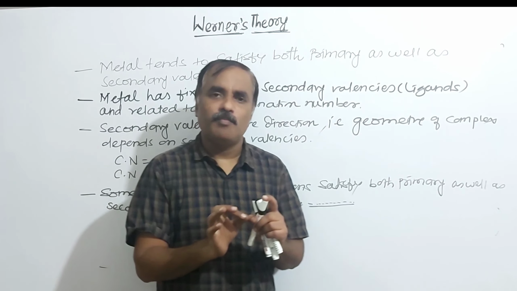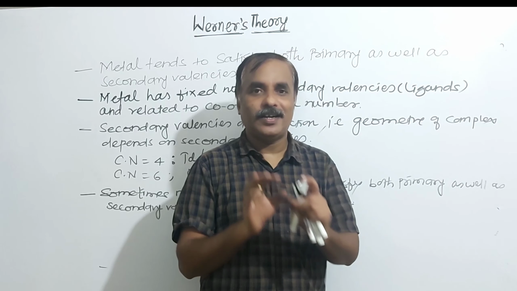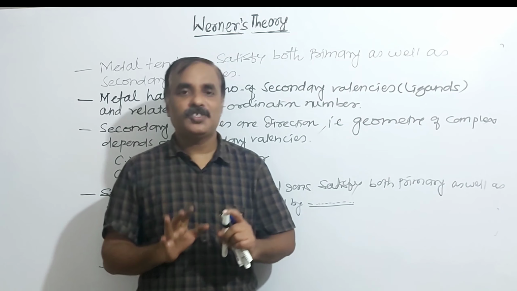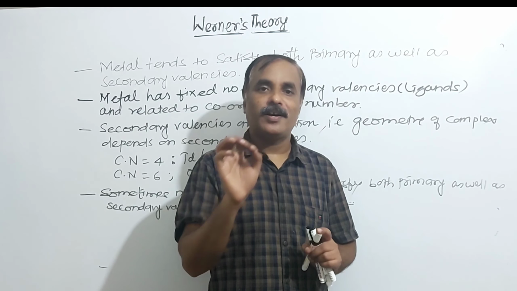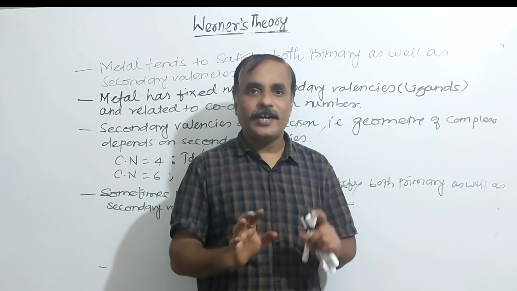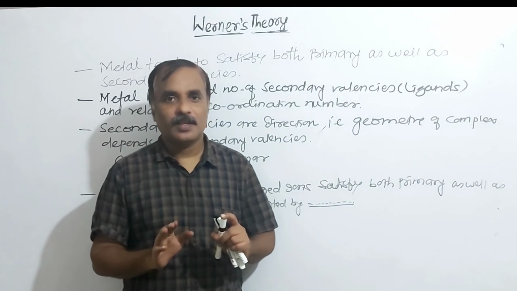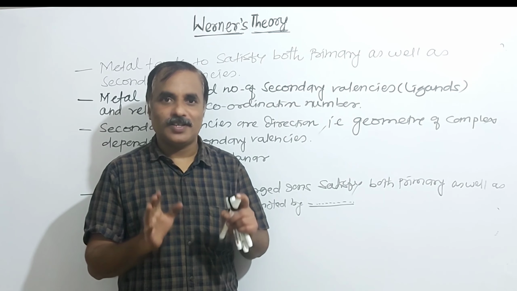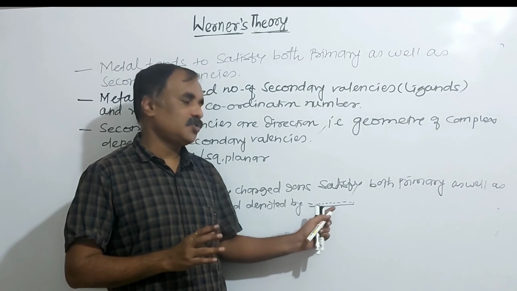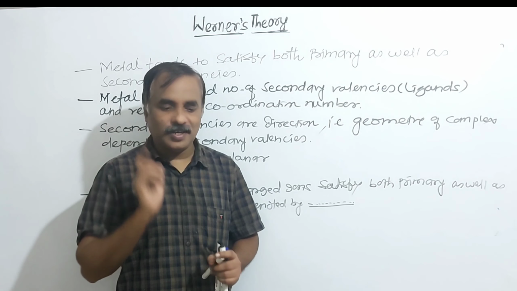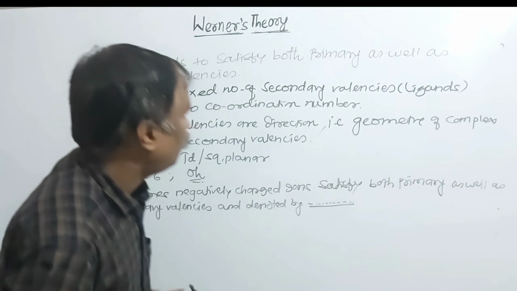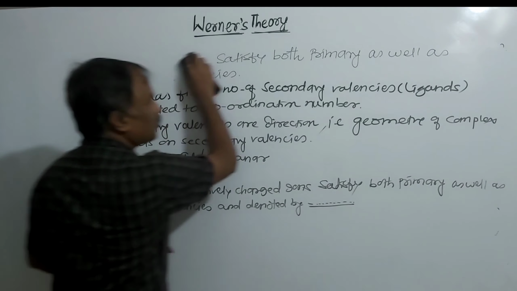Every metal has a fixed number of secondary valencies, that is ligands, that is the coordination number. And a metal tends to satisfy both primary as well as secondary valencies. Sometimes negatively charged ions satisfy both primary as well as secondary valencies, and the symbol is this one. So these are the assumptions of Werner's theory. Now, an example of this. This is a very interesting theory.